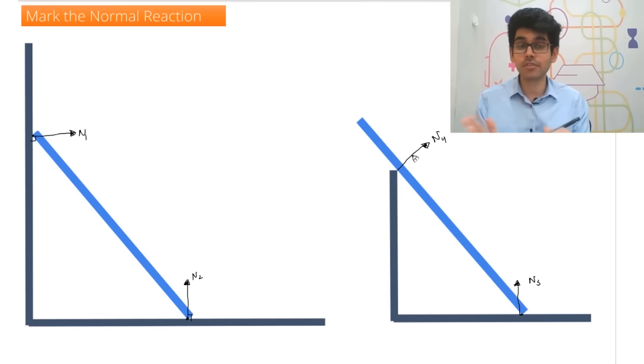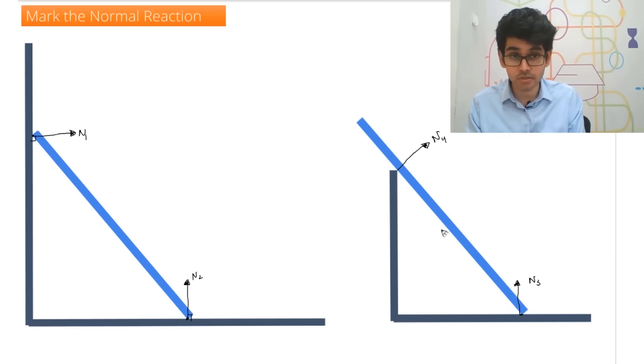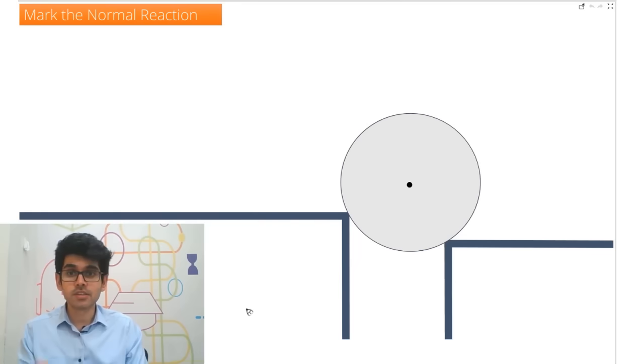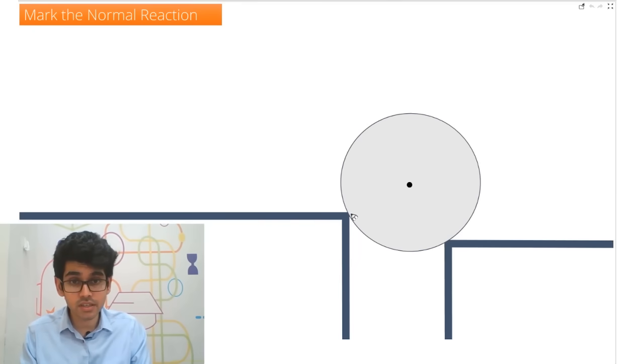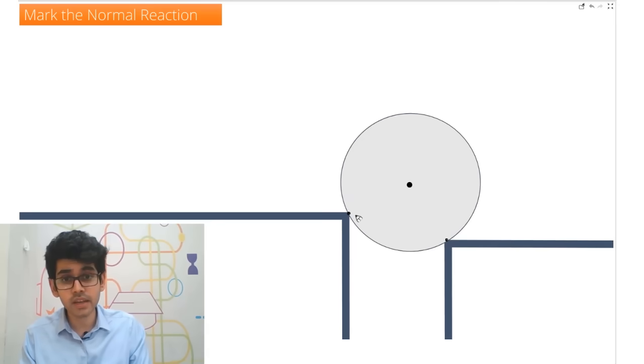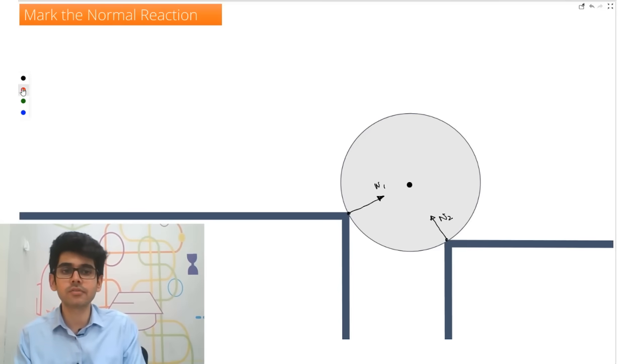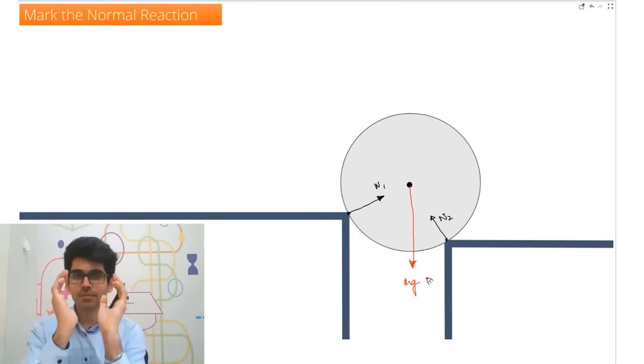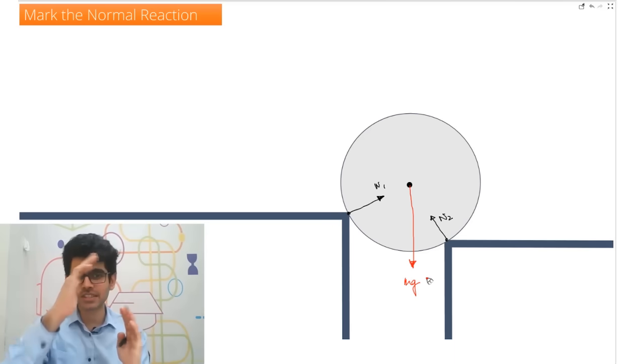So this is just getting the feel of how the forces are acting and visualizing those forces. Are these the only forces? No, there is an mg force also here. In all the cases, I did not draw mg because we were only marking the normal forces. So here also let's draw the normal reaction. Here this is a contact, this is a contact. Again, perpendicular will pass through the center here like this. So this will be N1 and this will be N2. If you also want to mark the force of gravity or the weight force, it will be like this, mg. Now the beauty is, if something is lying there and only lying there, that means all the three forces are balanced, which is again quite convenient to understand, right?